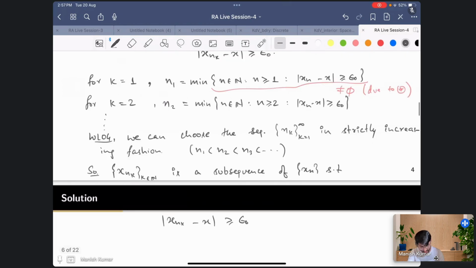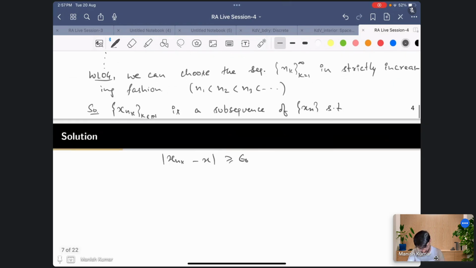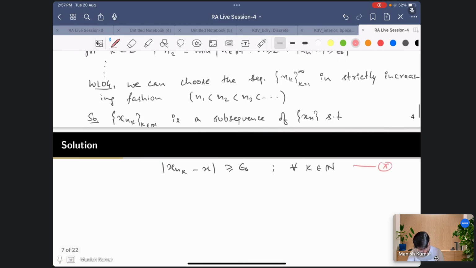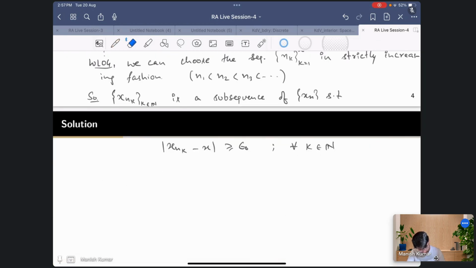This is how we are choosing this subsequence, that it has some gap from x. So this is for all k belonging to N. So this is, let's say, another property, star 2. This is, let's say, star prime.